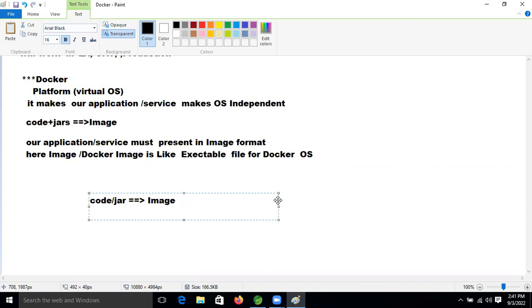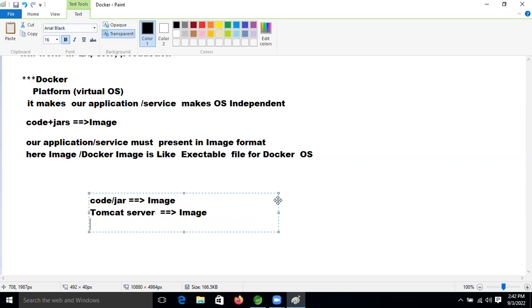After that, Tomcat server we also need, so we need to convert this Tomcat server also into image format.